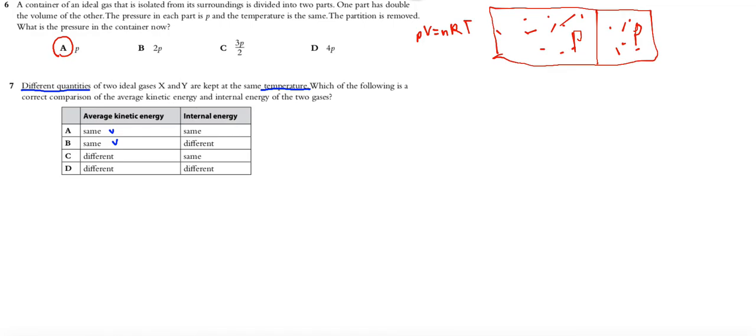So if we have more gas of the same average kinetic energy, then all molecules together have more total kinetic energy, so bigger internal energy. So if quantities of gas are not the same, then internal energy at the same temperature will not be the same. So the correct answer for exercise number 7 is B. Average kinetic energy is the same because temperature is the same, and the internal energy is not the same because the amount of molecules is different, and internal energy depends on the amount of molecules.